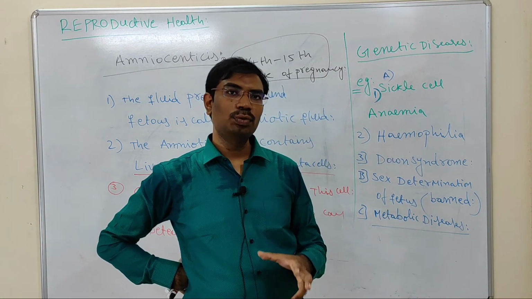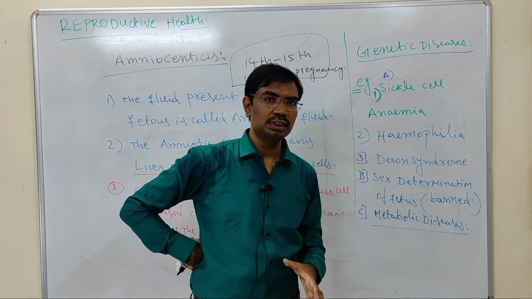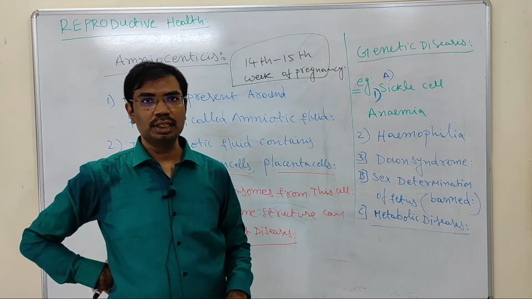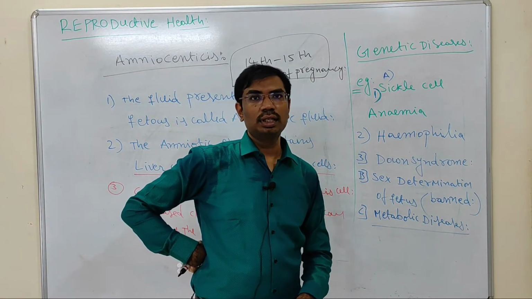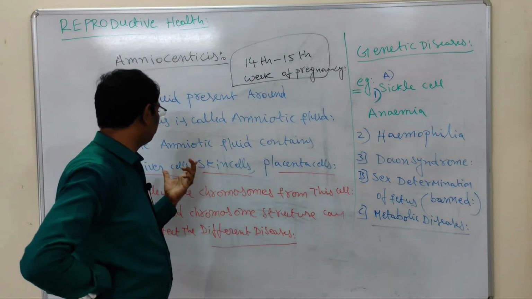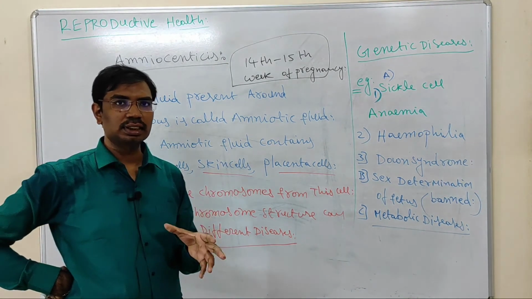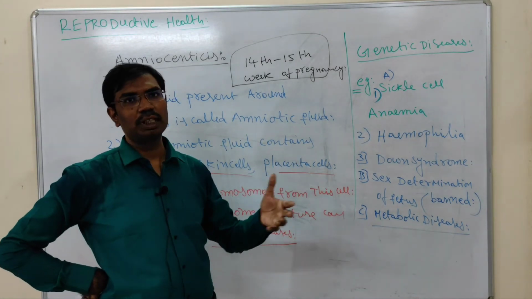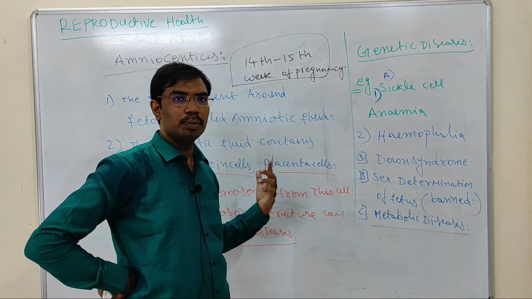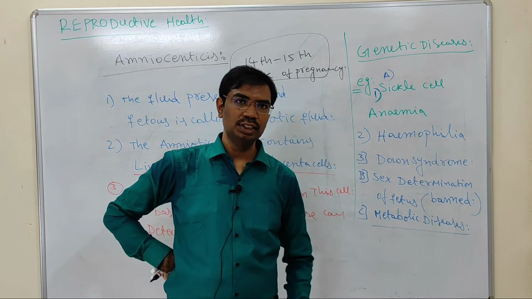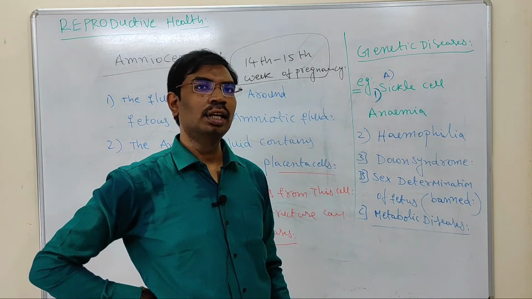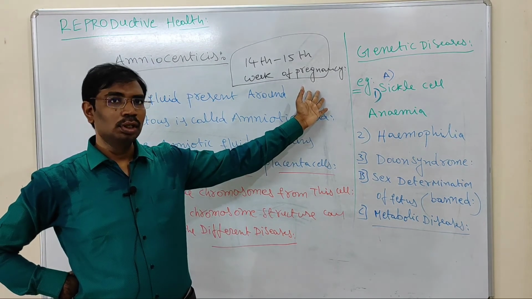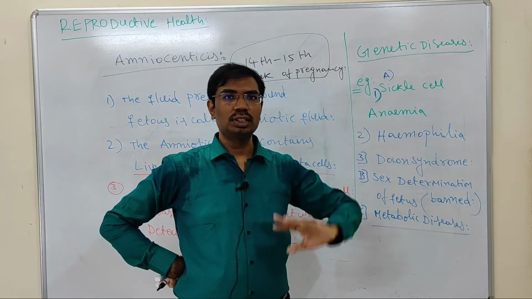Why do we need to collect it at that time? In that time skin cells, liver cells and placenta cells, so many somatic cells are present in the amniotic fluid. So analysis is very easy. Chromosomal analysis is easy in the 14th to 15th week, just after 3 months. Okay, so this is about amniocentesis.